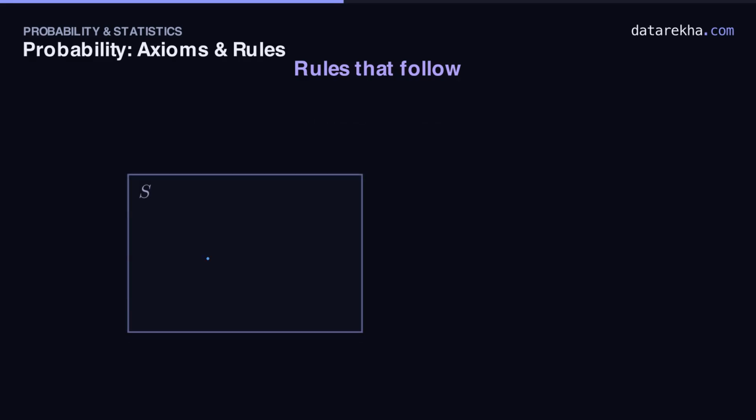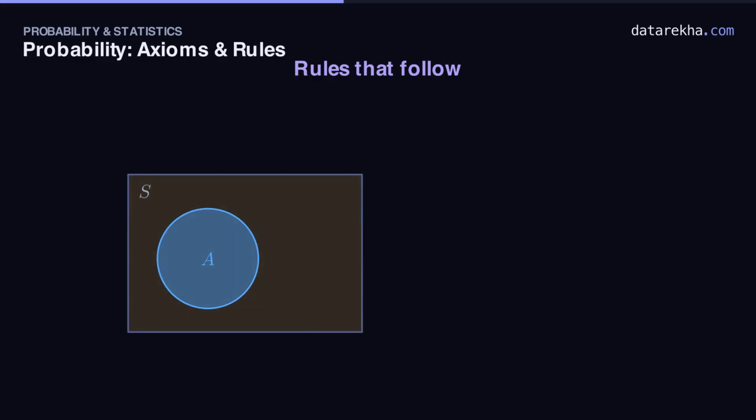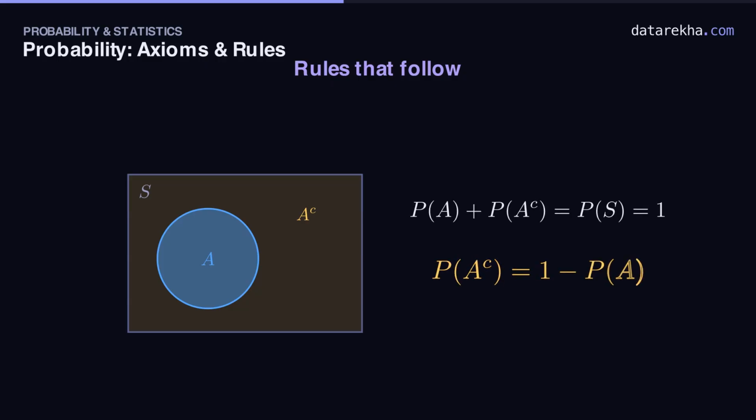Now the complement rule, one you'll reach for constantly. Take any event A, drawn as this blue region inside S. Everything in S outside of A is its complement, A^C. Together, A and its complement fill the whole space and never overlap. Since they're disjoint and cover S, axioms 3 and 2 give P of A plus P of A^C equals 1. Rearrange and the complement rule appears.